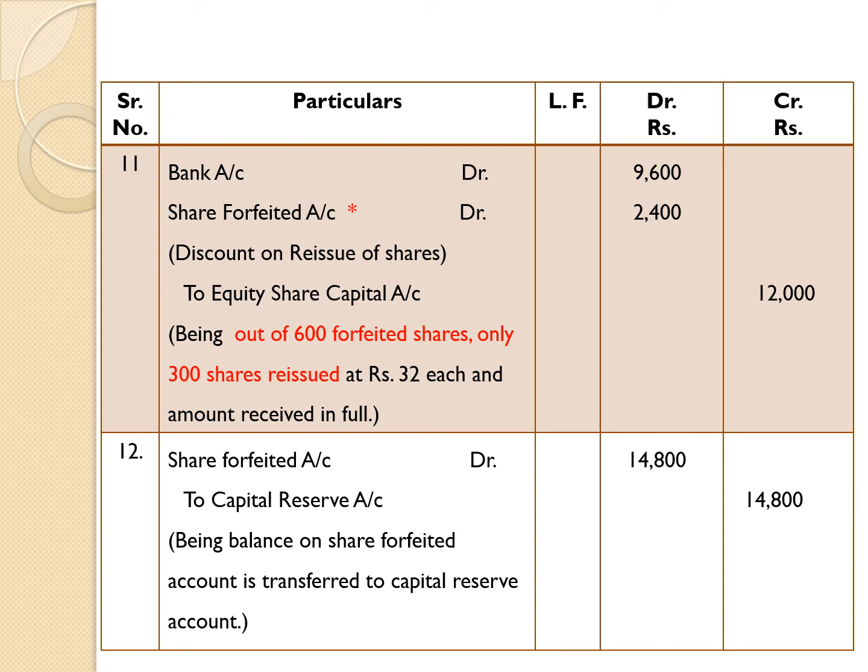Narration: being out of 600 forfeited shares, only 300 shares reissued at rupees 32 each and amount received in full. Here shares are reissued at a discount. That's why, while giving debit to the share forfeited account, we recorded into bracket discount on reissue of shares.